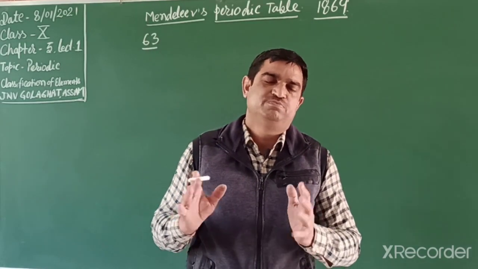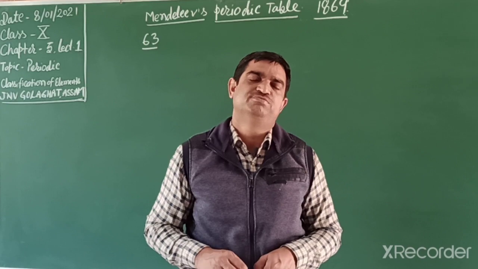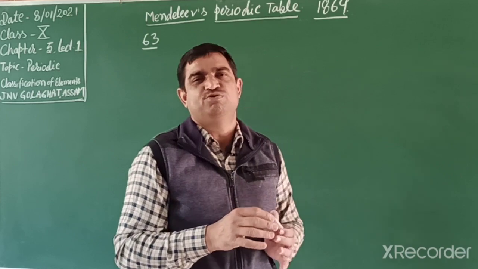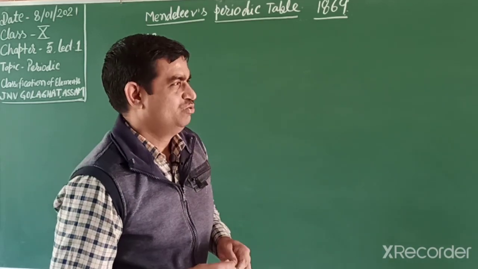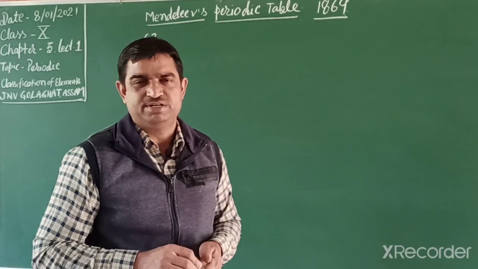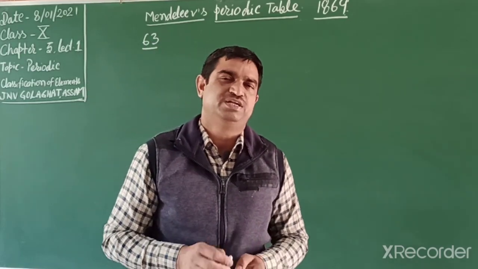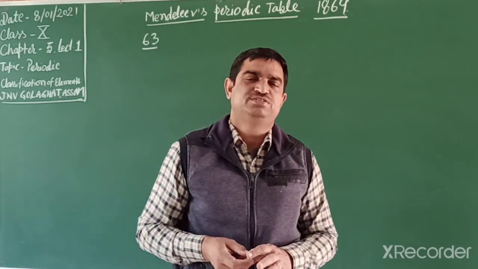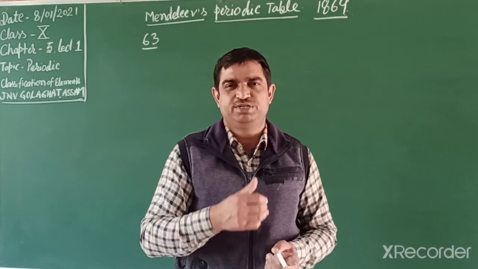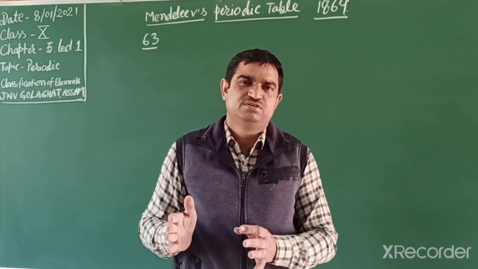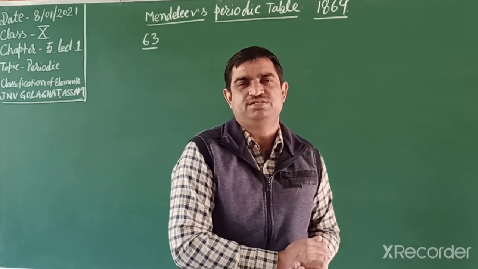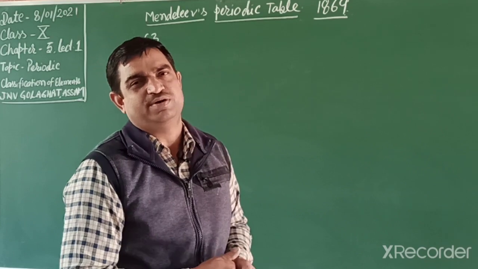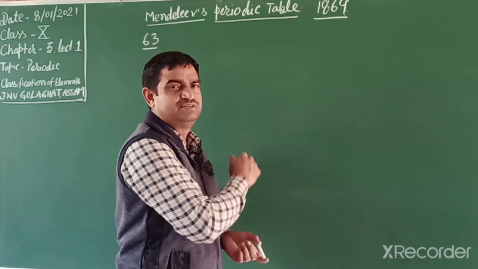The main characteristic of that classification is that elements with similar chemical properties are placed in the same group, meaning the same formula in the same group. So he classified the elements and gave a law known as Mendeleev's periodic law: the properties of the elements are a periodic function of their atomic masses. It means that when we arrange the elements in increasing order of atomic mass, after a regular interval the same property reappears, and elements with the same property are placed in the same group.